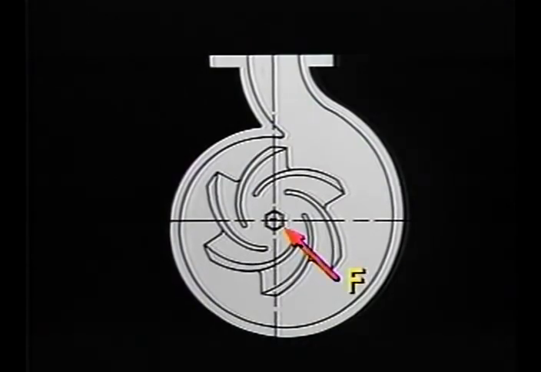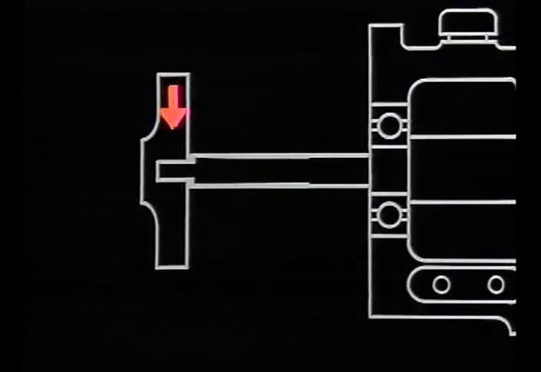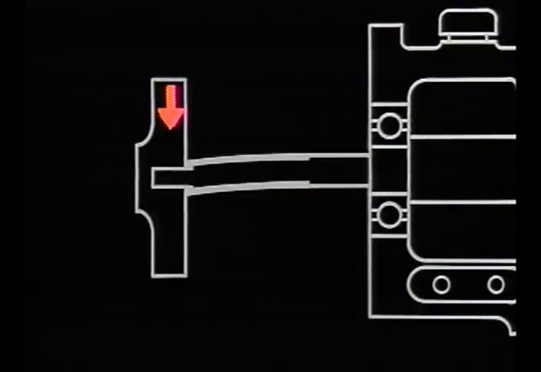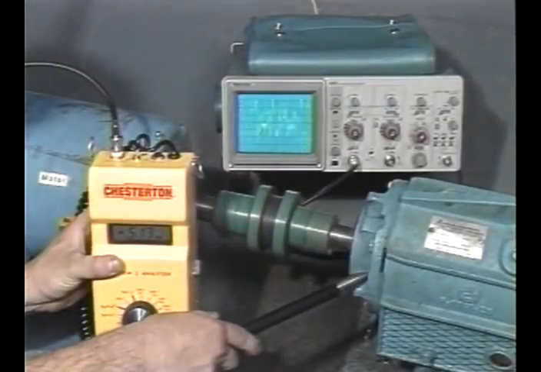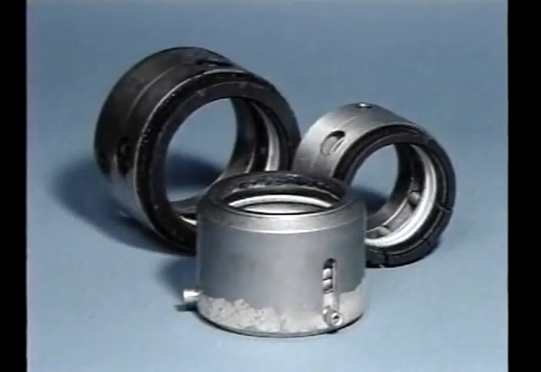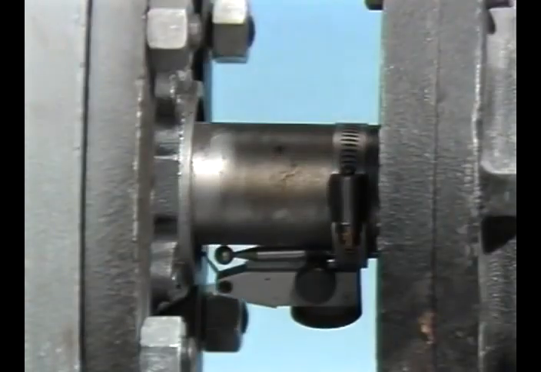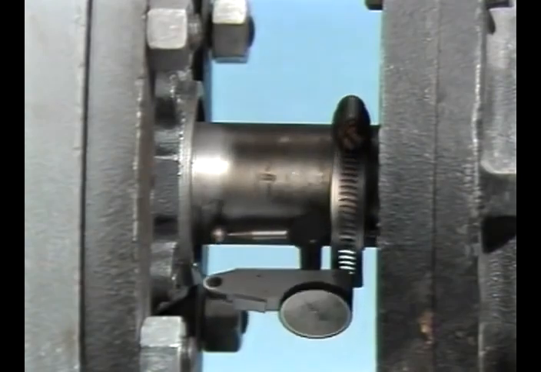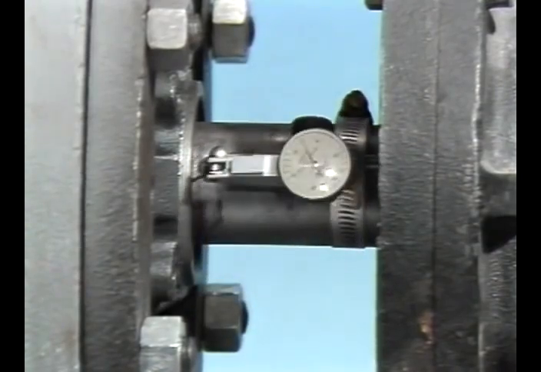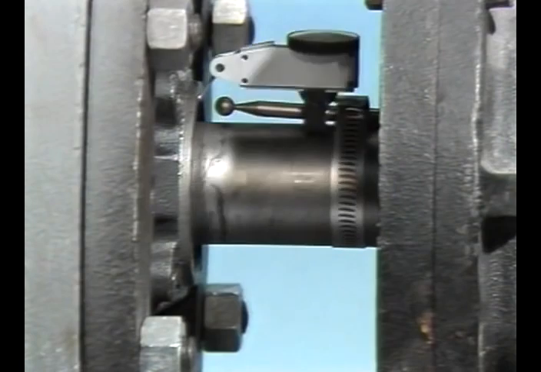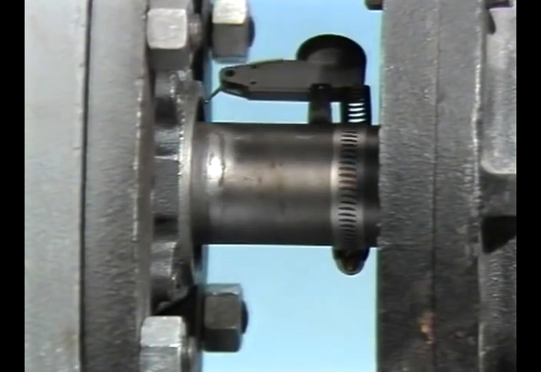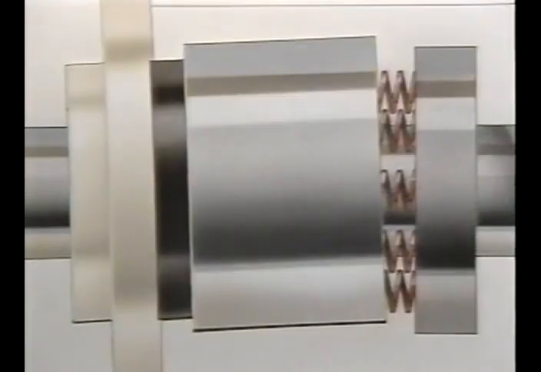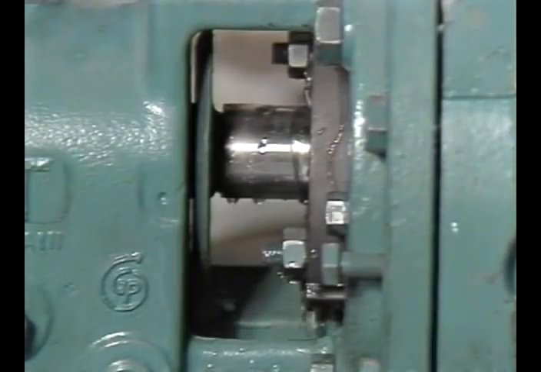Seal face opening can be caused by radial and unbalanced forces acting on the impeller. These forces can cause shaft deflection and vibration. Pump cavitation and poor coupling alignment also have detrimental effects on mechanical seals. A very common cause for seal face opening is stuffing box misalignment. That is, the stuffing box face is not perpendicular to the center line of the shaft. Let's take a close look at why this lack of squareness will open seal faces and eventually cause seal failure.